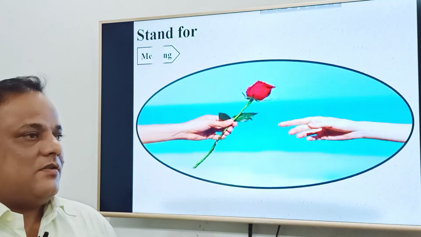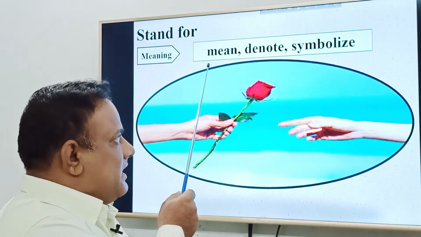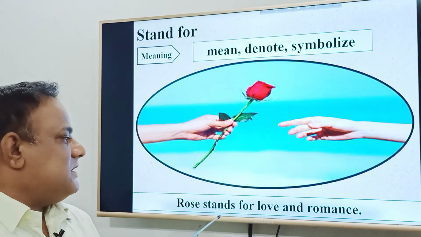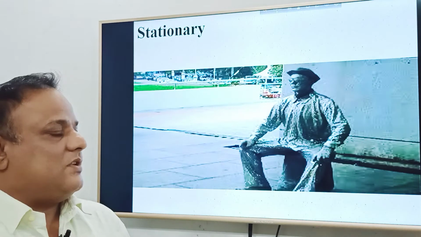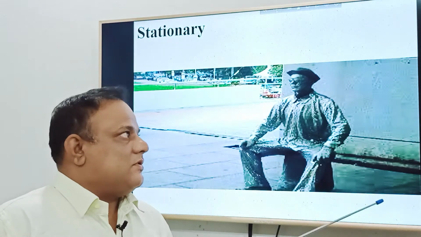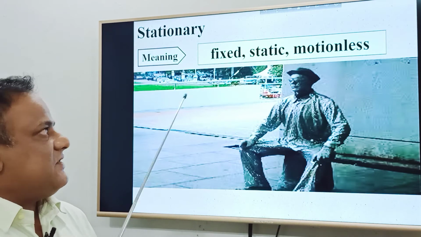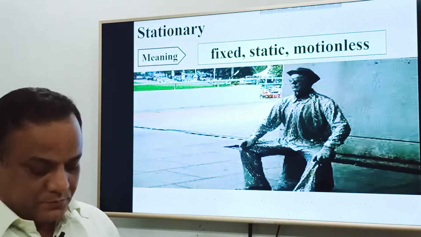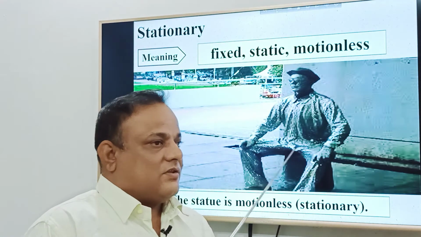Stand for. The meaning of this phrasal verb is mean, denote, symbolize. That means a rose stands for love and romance. Stationary. We have an important word in the passage, that is stationary. So we should learn its meaning. Stationary means fixed, static, motionless. The statue is motionless. That means the statue is stationary. It cannot move.